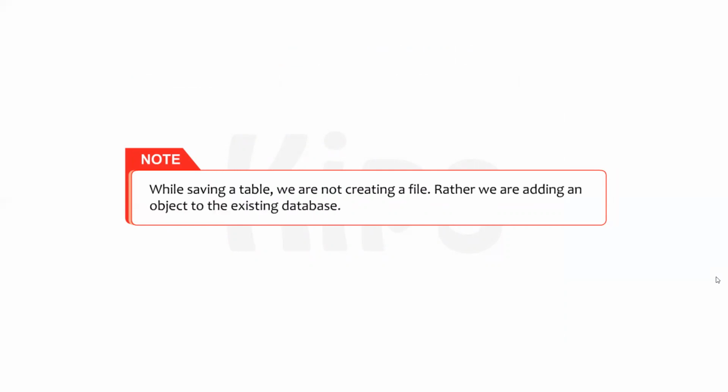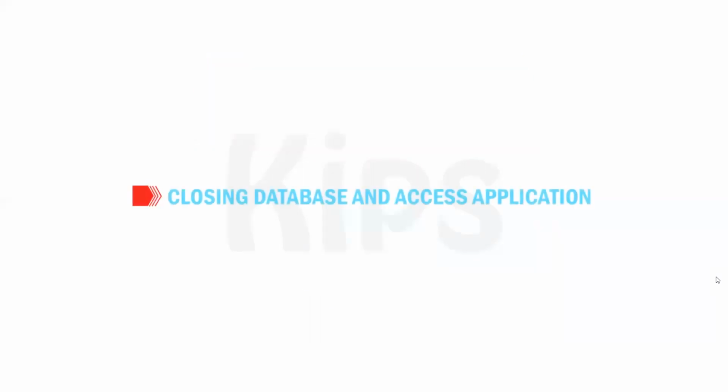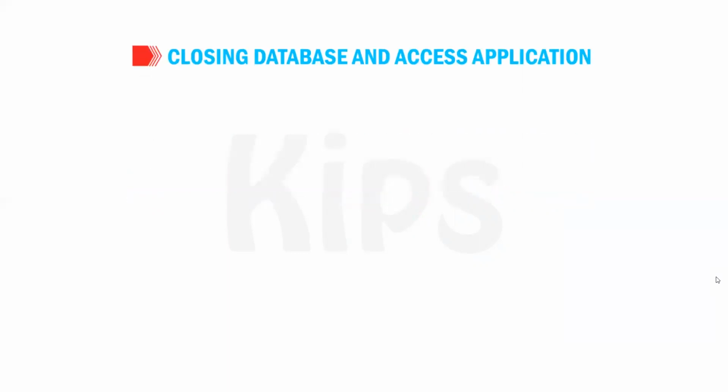Students note that while saving a table, we are not creating a file. Rather, we are adding an object to the existing database. Students, let's know more. The standard file name extension of database in Access 2016 is .accdb.